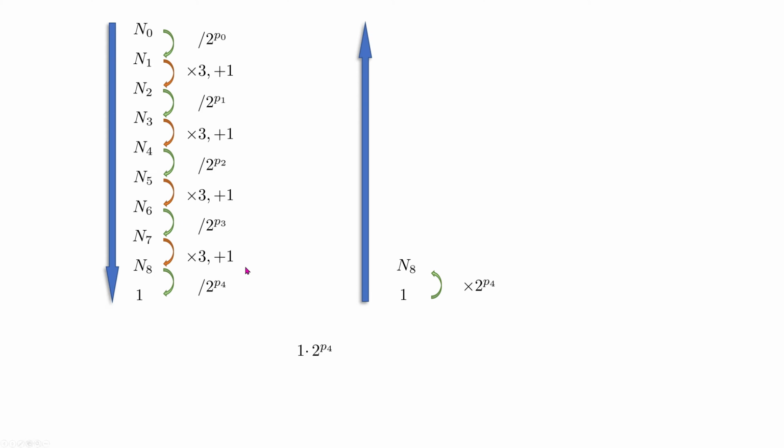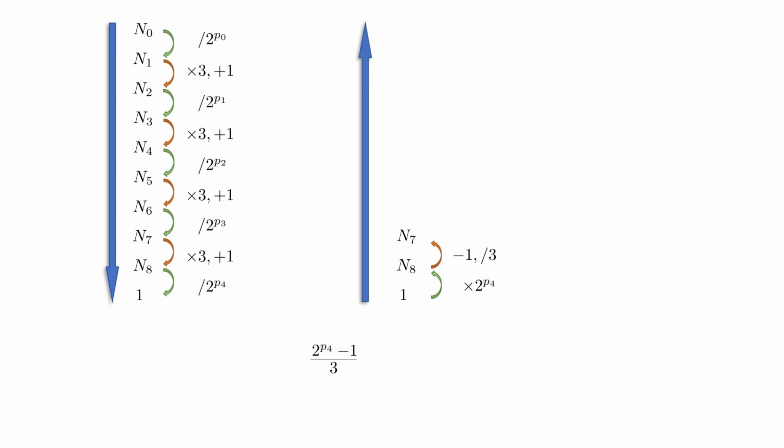Next, we will reverse this multiplication by 3 plus 1. Doing this in reversal, we have to subtract 1 from number n8 and divide it by 3. So in this way, we are on the number n7. And again, we will reflect this operation at the bottom of the screen. Minus 1 divided by 3.